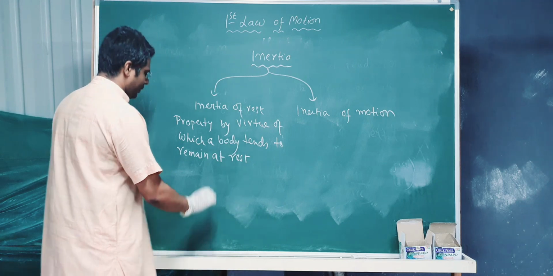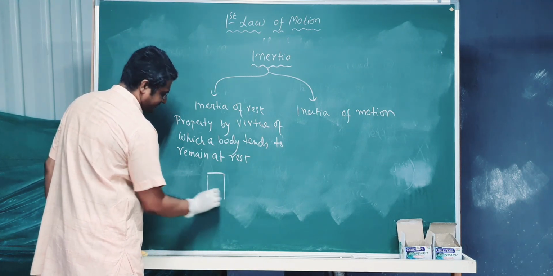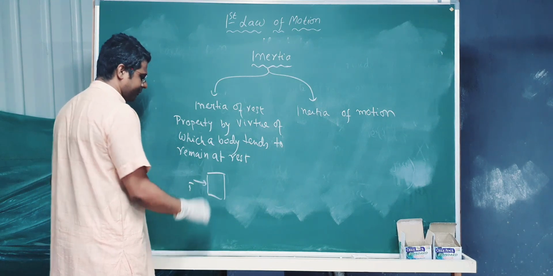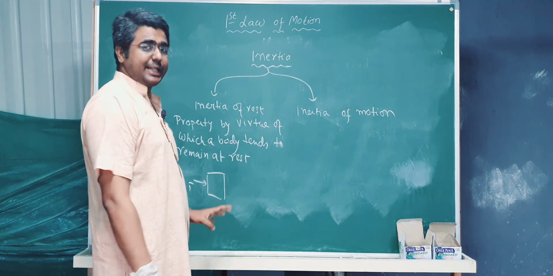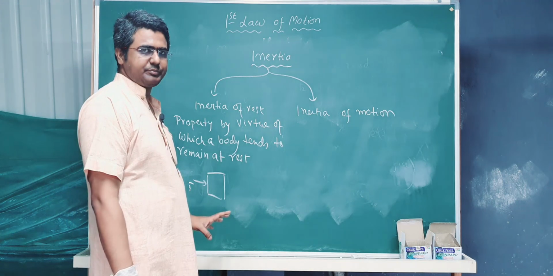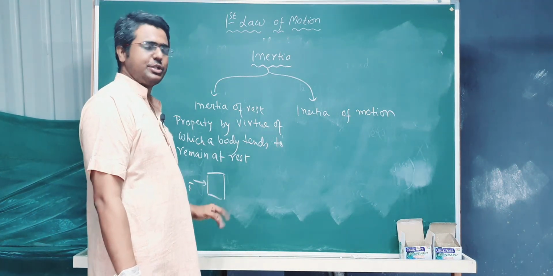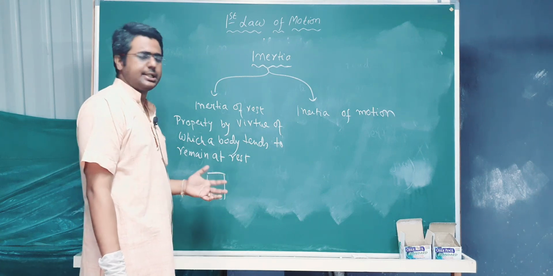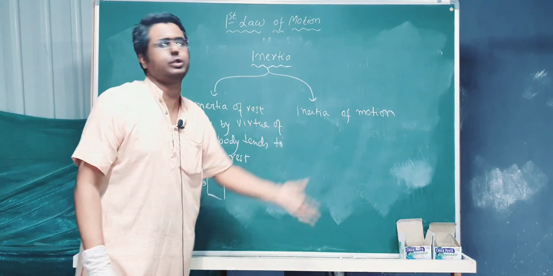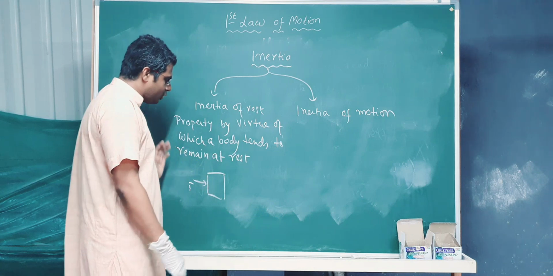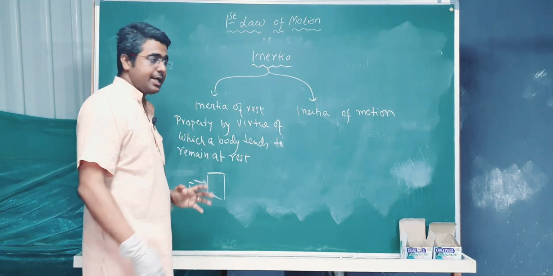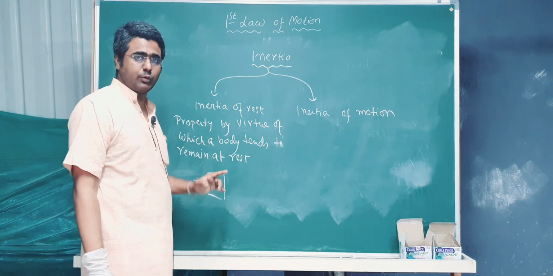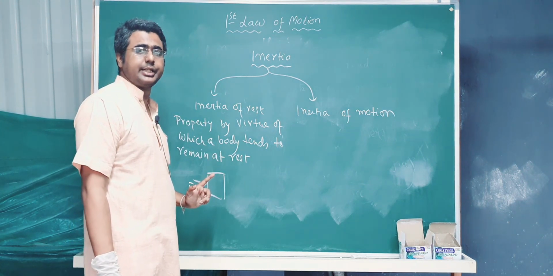So a body is there. If I don't put any force, or I put a little bit of force, it will first resist my force. Equal and opposite, it will resist my force. So this resistance that they give me is basically inertia of rest. Suddenly the body doesn't go into the motion. So this is due to inertia of rest. Okay? Larger the mass of the body, more is the inertia of rest. Please write down: larger the mass of the body, more is the inertia of rest.